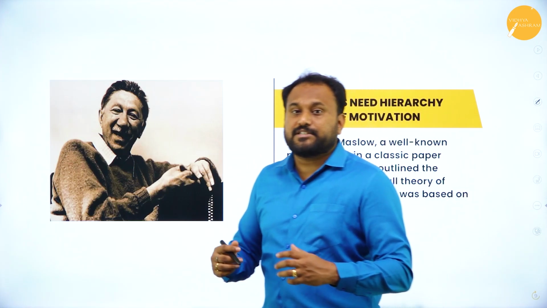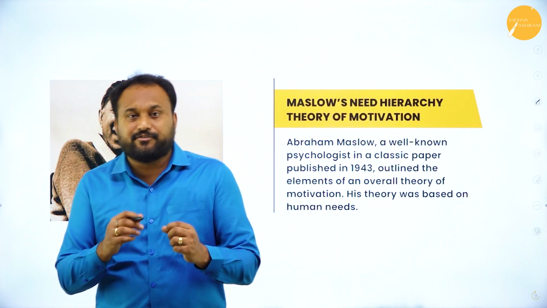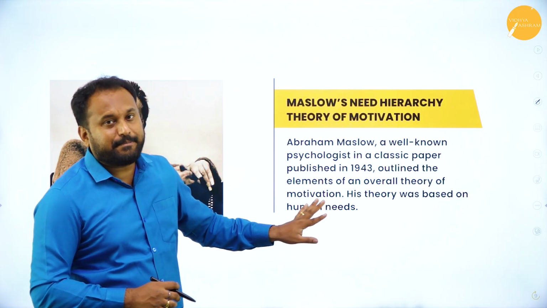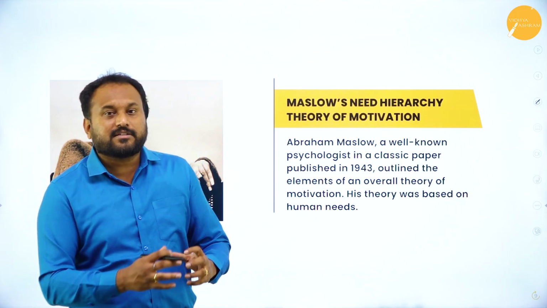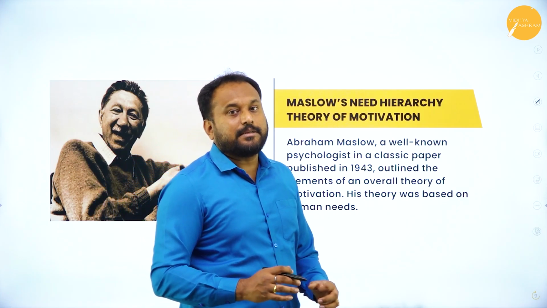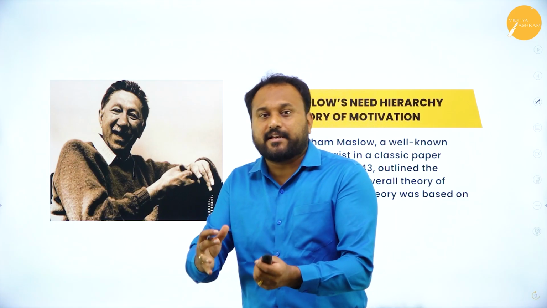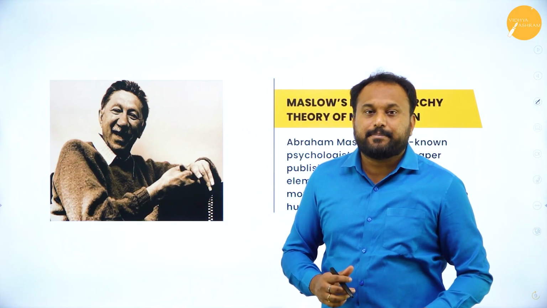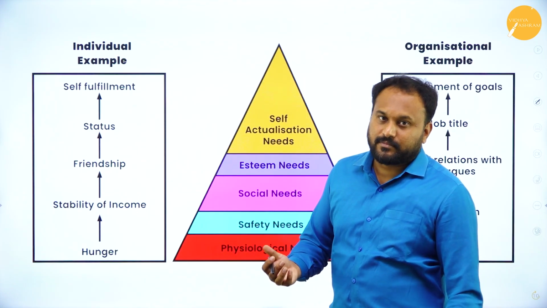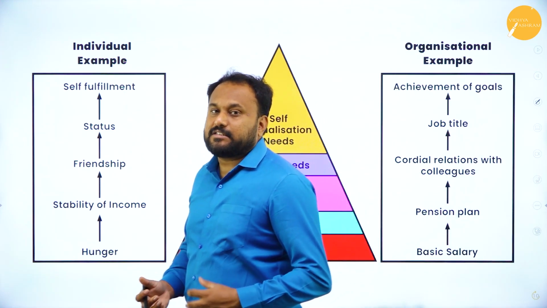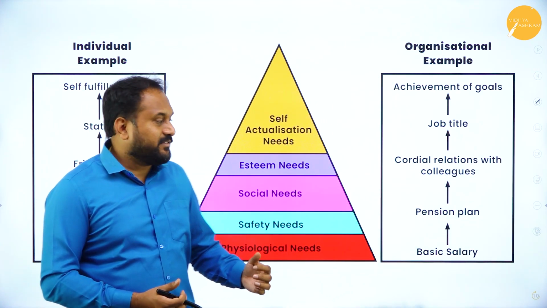Today I'm going to teach you this Maslow theory in a very easy format. He talks about a theory which is called the basic need theory or Maslow's hierarchical theory. Here the question is why people work. What motivates them to work? So he has given us the 5 steps.